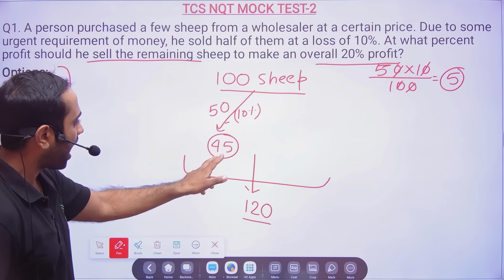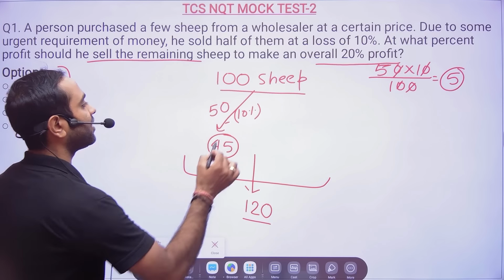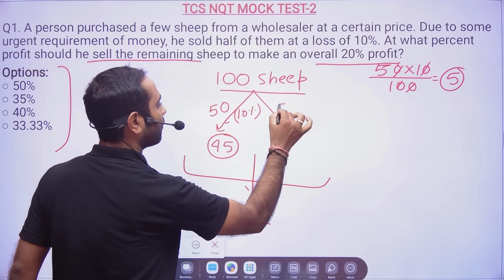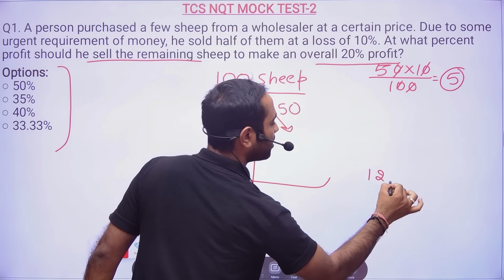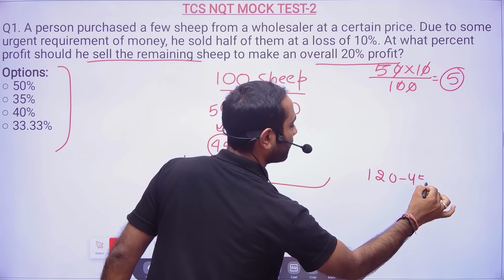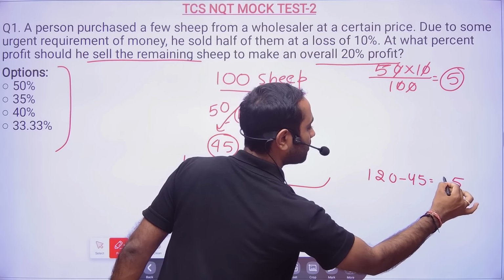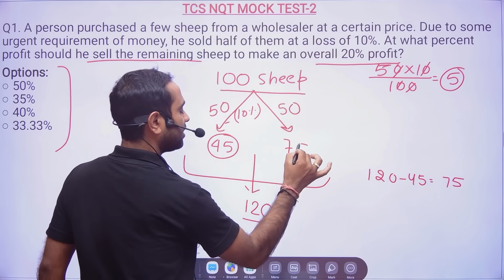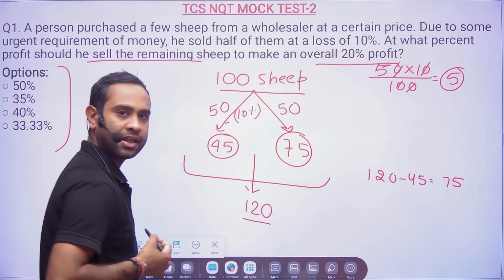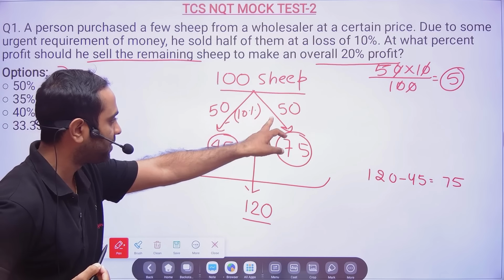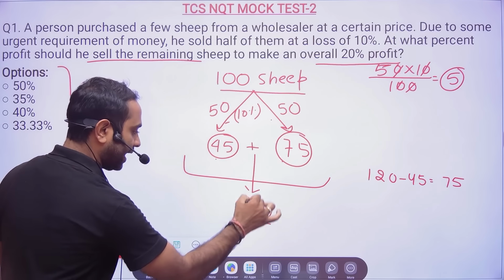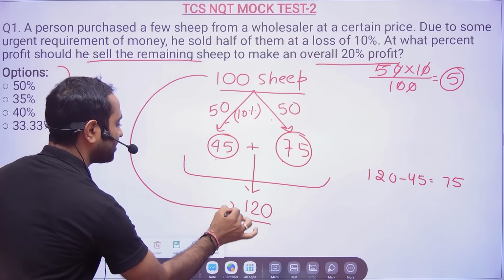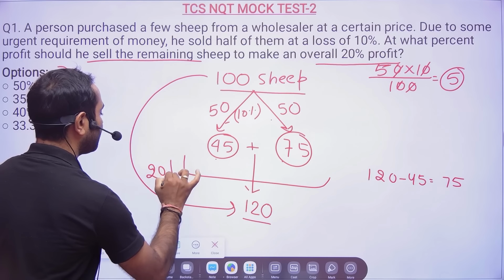Okay. The half he has sold at 10% loss. The other half, at what price will he have to sell? Sir, 120 minus 45. That means he will have to sell this 50 for 75 rupees. So this 50 he has to sell at 75 rupees, then he will be able to sell in 120, and then he can say that total overall profit is 20%.